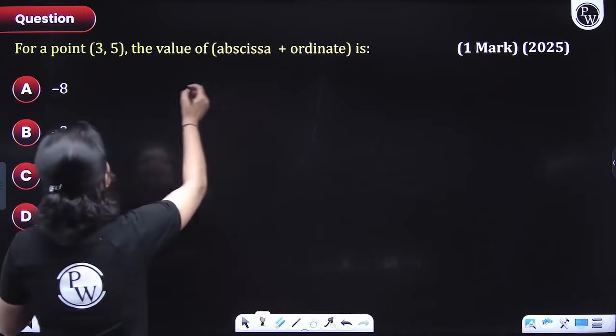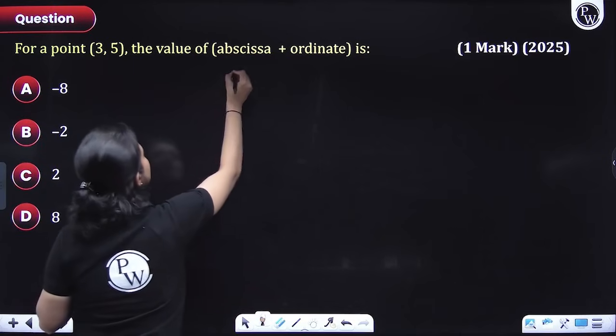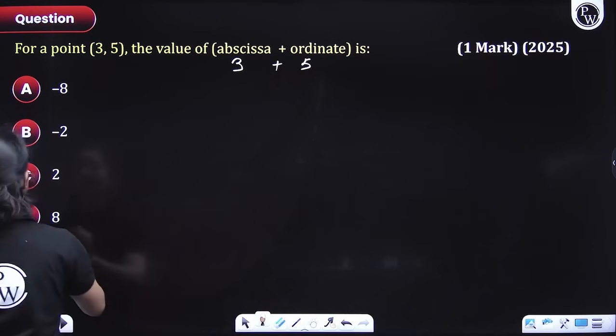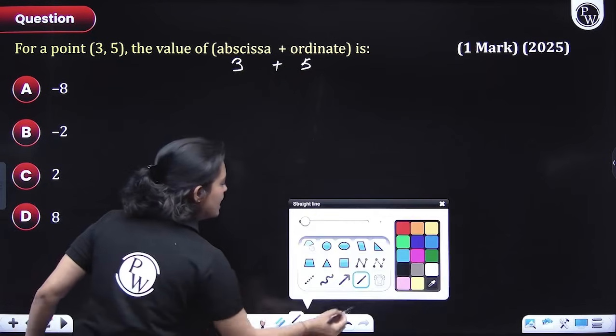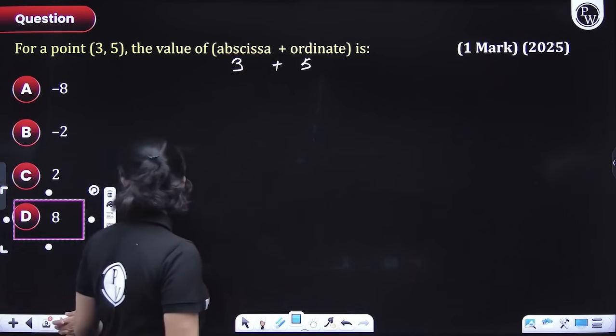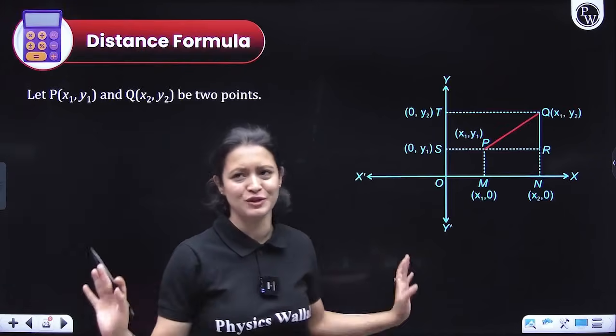So abscissa is 3 and ordinate is 5, right? So the answer is 5 plus 3, which is option D, that is 8. And everyone that gave the correct answer, well done, guys, good job. Very simple question it was, right?